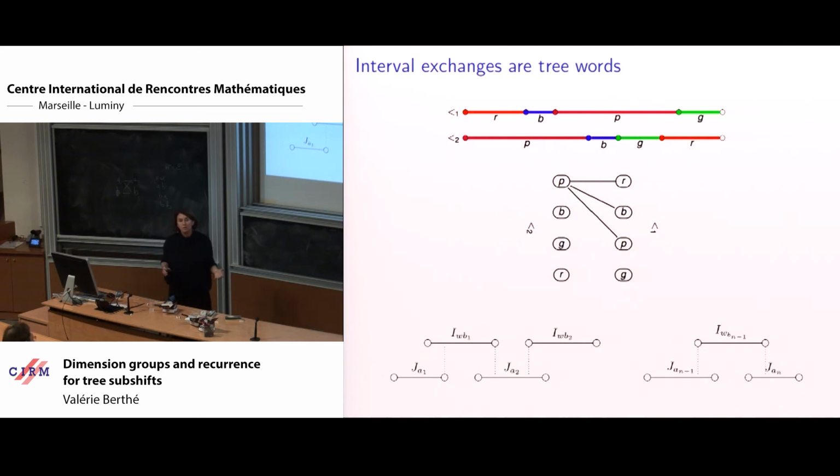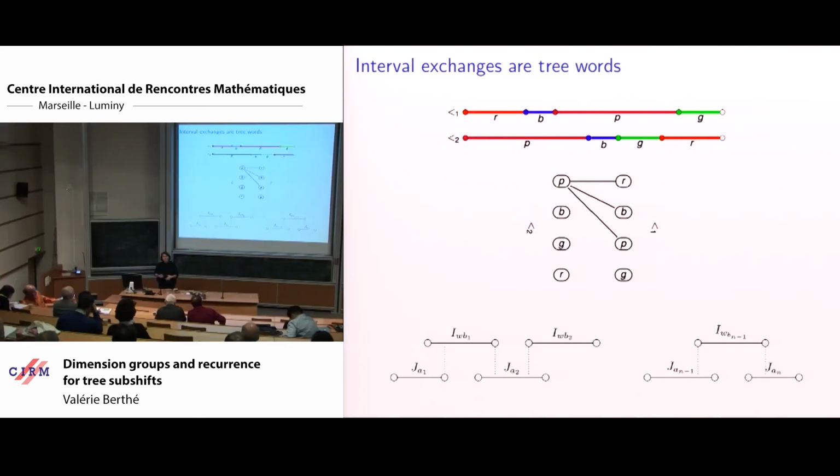So the case of interval exchange is even simpler. It's a planar graph, and here I illustrate this in the case that if you wait long enough, you have only one interval that overlaps other intervals. Okay, so I don't know whether you're convinced, but interval exchanges produce tree words.